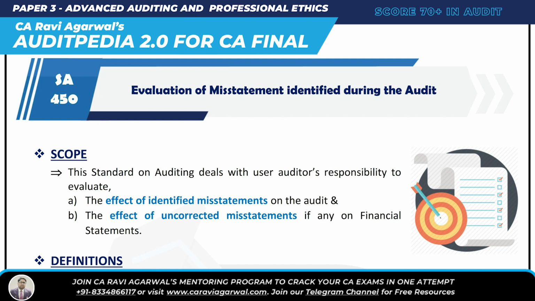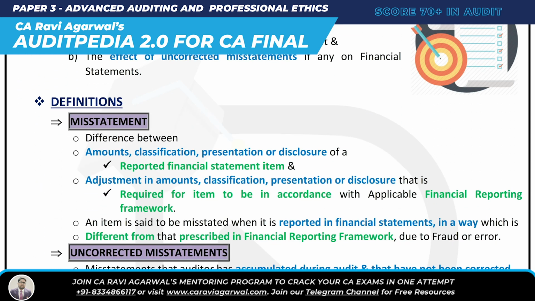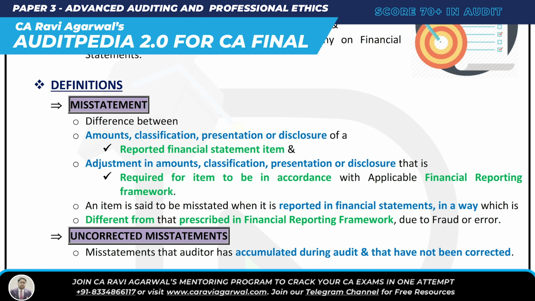An item is said to be misstated when it is reported in a financial statement in a way which is different from the prescribed FRF due to fraud and error. So we are studying evaluation of misstatement identified during audit. What is FRF, the financial reporting framework? Law, AS and Ind AS. Now you've understood what is misstatement.